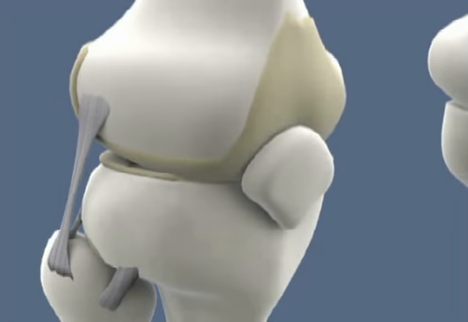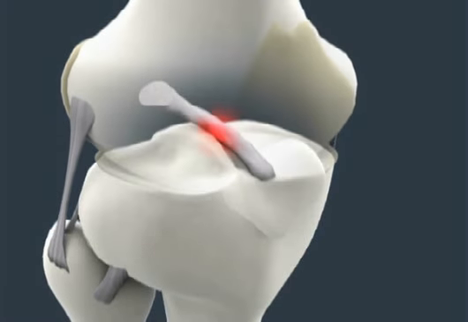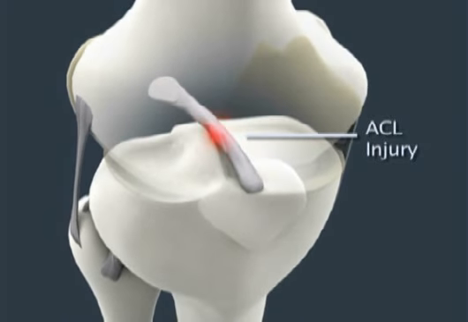Now, a fairly common example of a knee injury is damage to the anterior cruciate ligament, or the ACL. Now, the ACL is usually injured by a sudden twisting motion, which can often occur as the result of athletic activities or in some jobs that require a great deal of twisting.